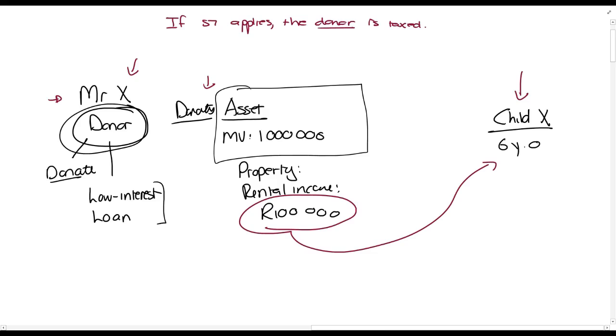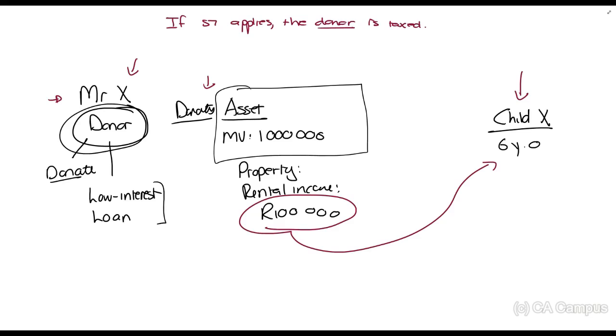Child X, understand, is the legal owner of that income. Child X could theoretically take his parent, Mr. X, to court if he doesn't receive the money, because he's now the owner. He has become the owner of that asset, and he has become the owner of the income. You basically have a vested right to the income. If you have an asset, you always have a vested right to it because you are the owner of it, unless you've given away the right to the income from it, so you've ceded it. But we're not looking at something strange like that. I want you to understand, Mr. X donates an asset to Child X. Child X earns 100,000 rands.